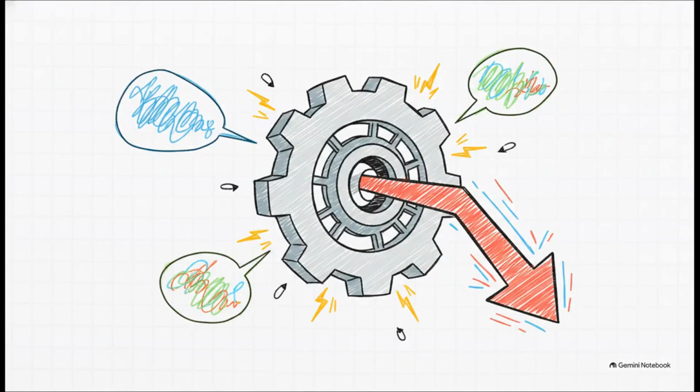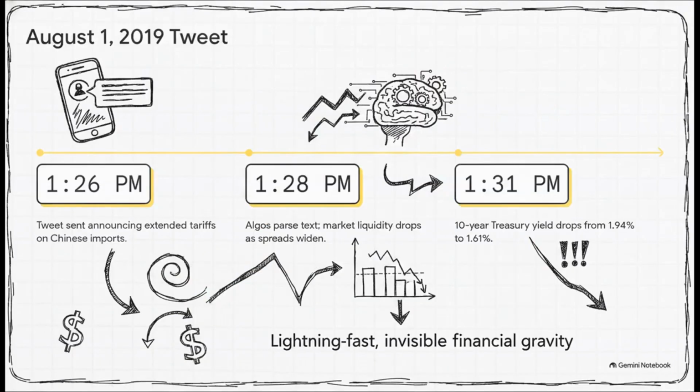JP Morgan's models isolated exact trigger words like China, tariffs, Federal Reserve, and billion. When these specific words hit the Twitter API, boom, they acted as immediate triggers. We aren't talking about human traders reacting here. It was algorithmic and high-frequency trading systems instantly retooling their models the very second these words were published. Let's look at a real-world timeline to see this in action.